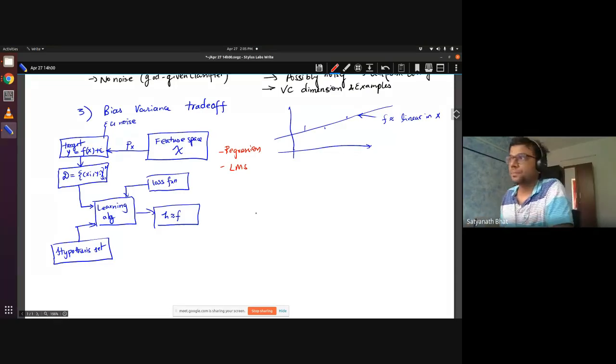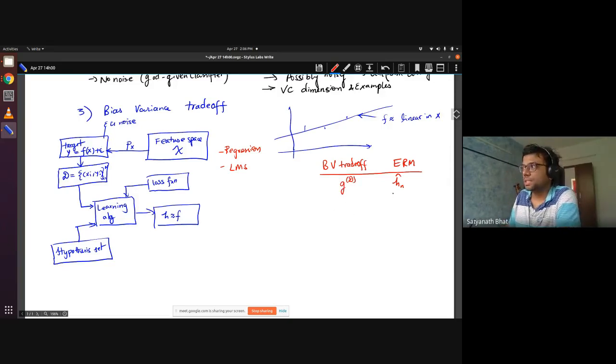In the context of ERM, we had H N hat. In the context of the bias variance trade-off, we will replace this with g of D. Both these quantities are random, because depending upon the data sample, they will change.